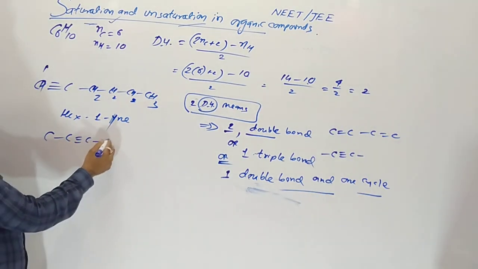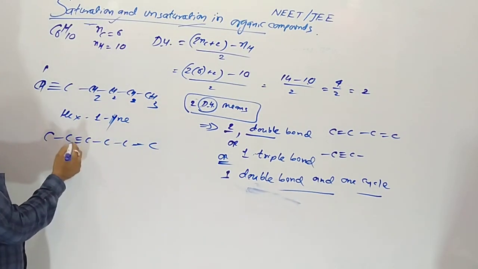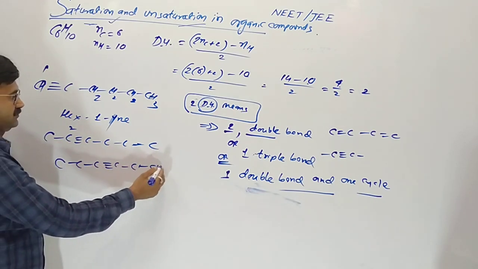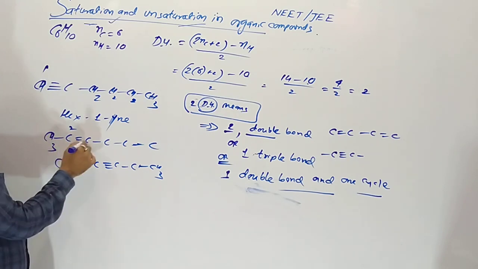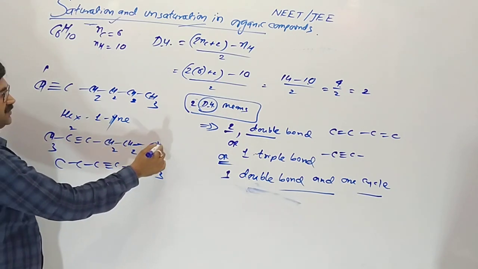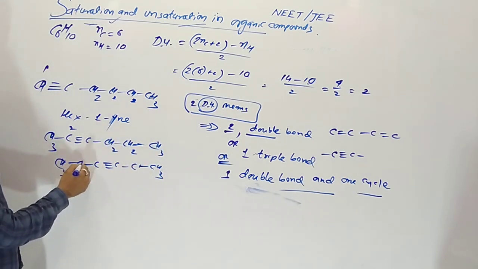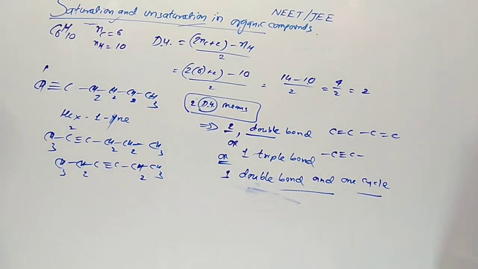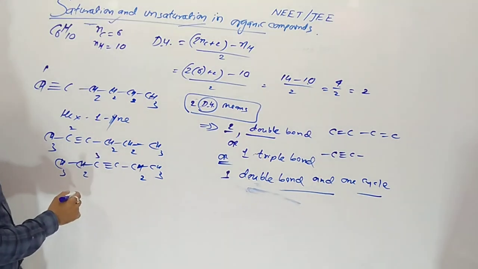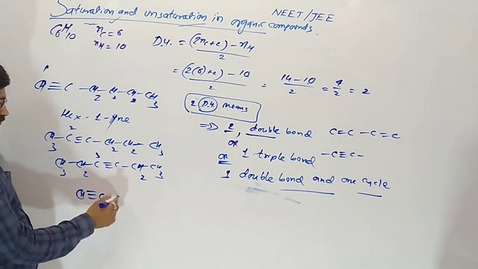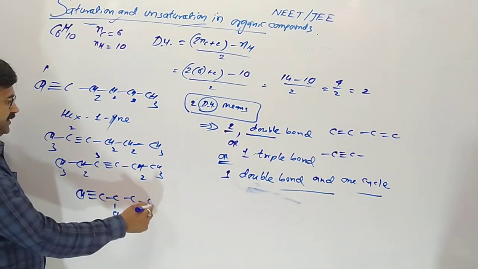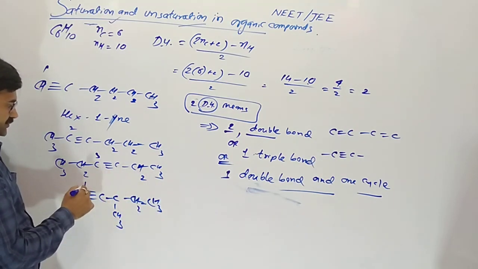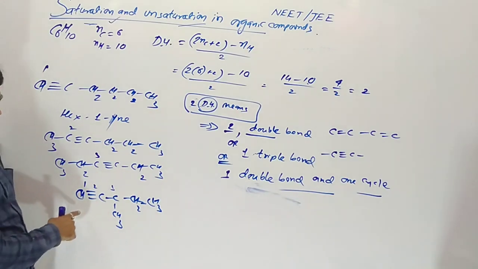Suppose here is the triple bond, CH3 CC CH2 CH2 CH3, and CH3 CH2 CH CH3. Okay. Suppose here is the triple bond and one carbon is a branch. So this one is 3-methylpent-1-yne.